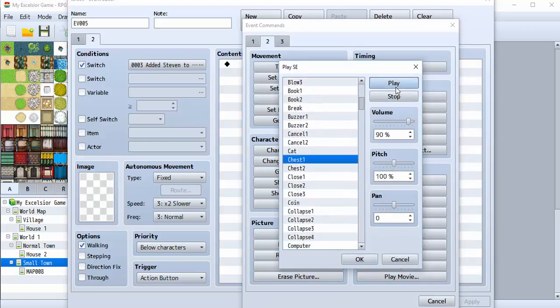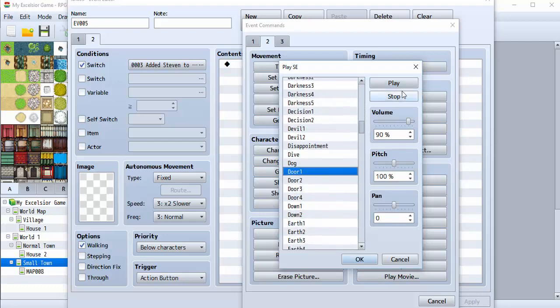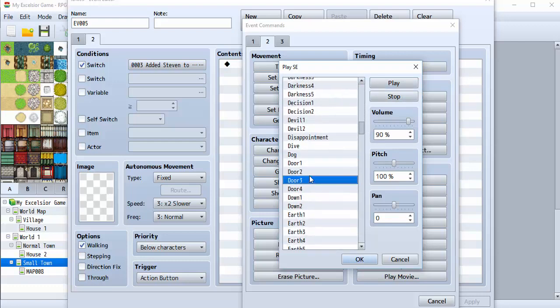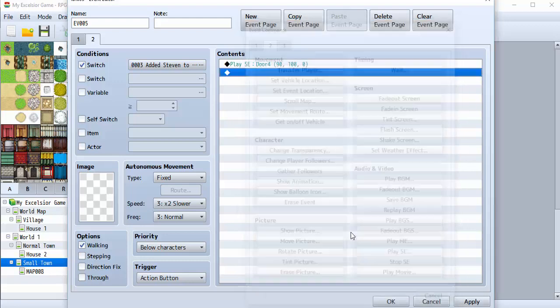And so we have to find one. So that kind of sounds like a gate could be opening. It's called chest, but if I actually go down a door, there's a few more. It just sounds like a door. That one doesn't sound bad. That one sounds like a gate. Ooh, that one's probably the best one. Alright, so let's go with that one.